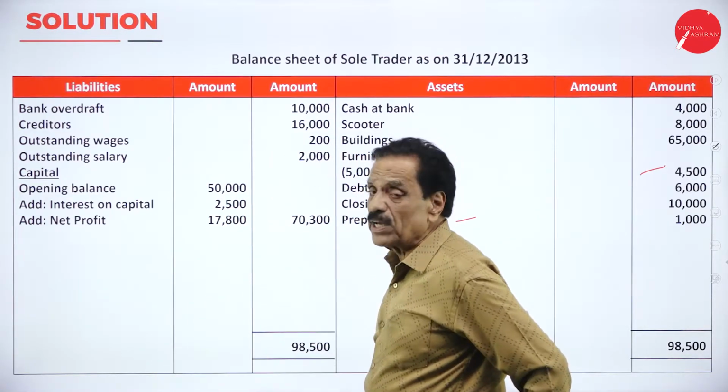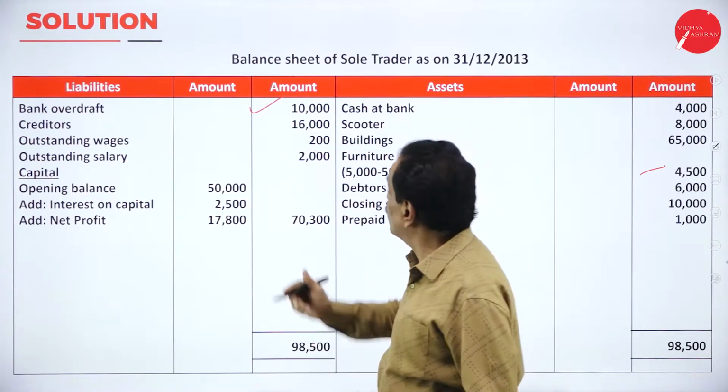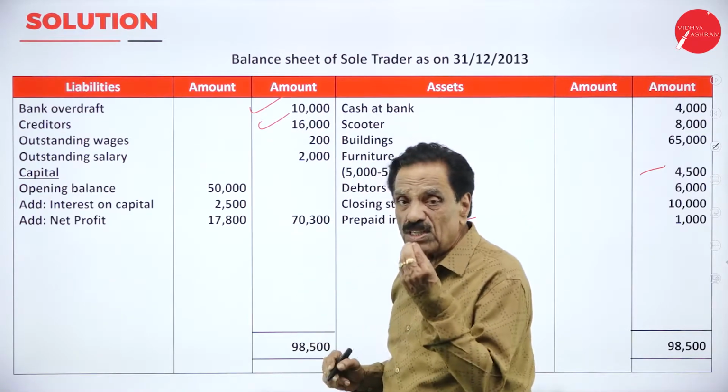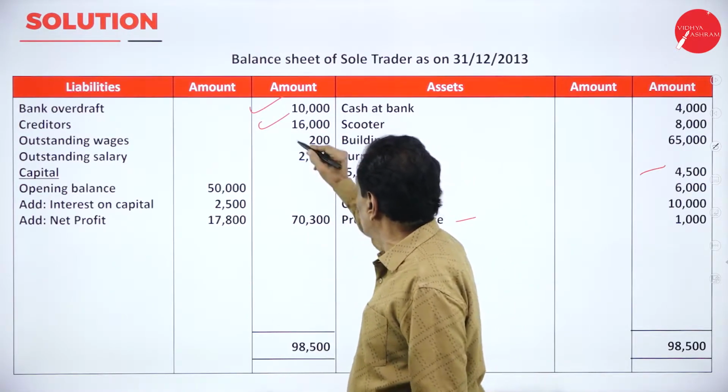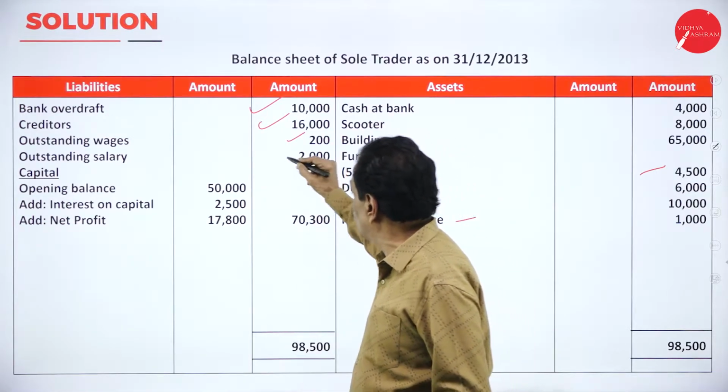How much bank OD have you taken? 10,000, which you have to pay. Creditor, you have to pay 16,000. Outstanding wages still payable, how much? 200. You still have to pay salary as per the adjustment, 2,000.